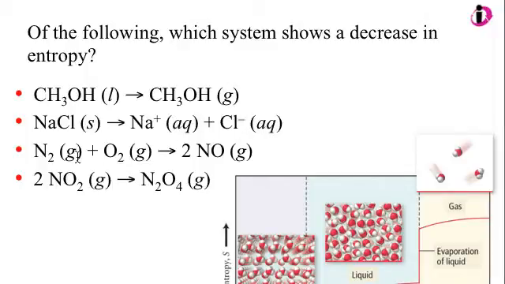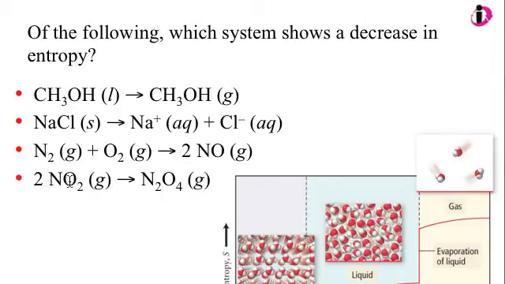That's not it. Gas. This has 2 moles of gas on the right, 2 moles of gas on the left, 1, 2. So I'm looking at this one as not changing entropy much at all. 2 moles of gas here, 2 moles of gas here. I suppose since this is more segregated and organized into nitrogen gas and oxygen gas, this might be increasing in entropy a little bit, but not based on the moles of gas.